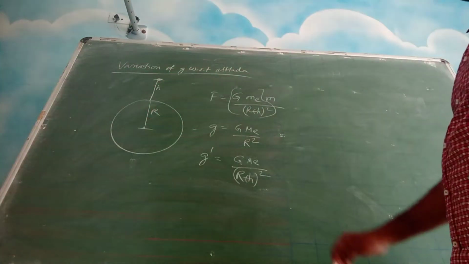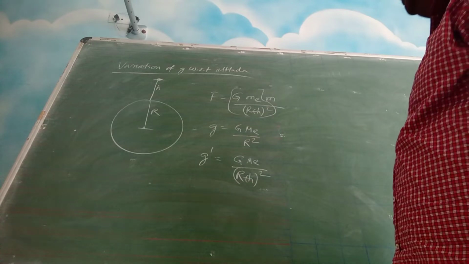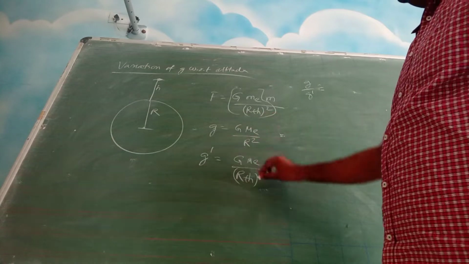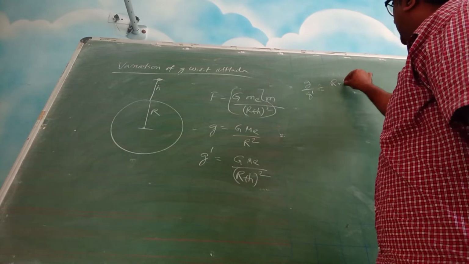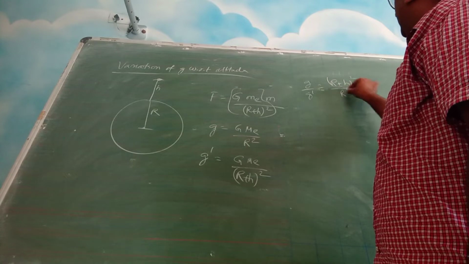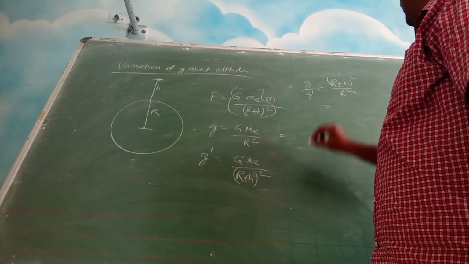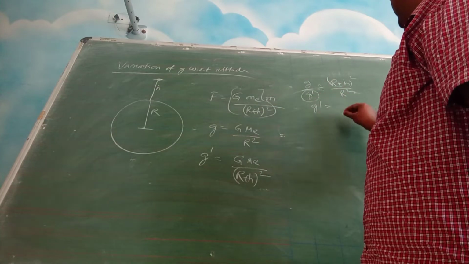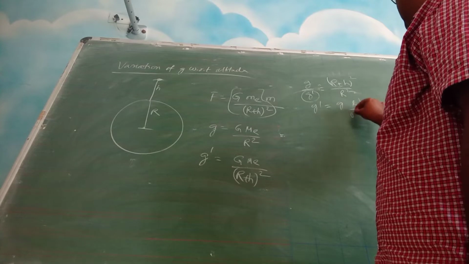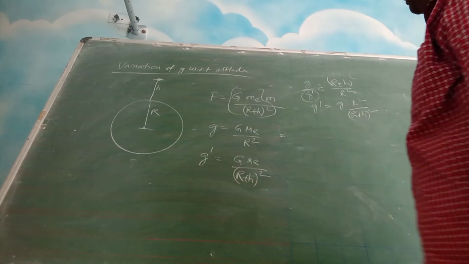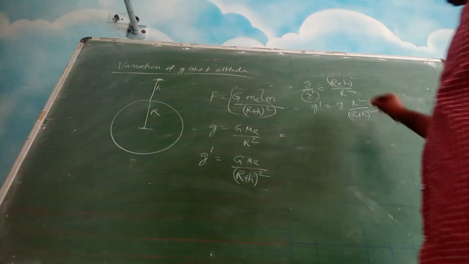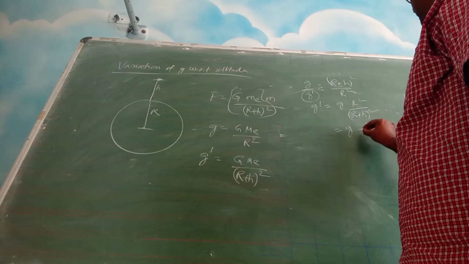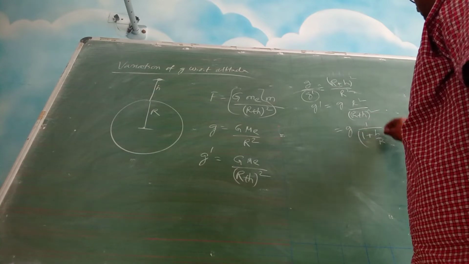So we can take g upon g dash will be equal to, G Me will be cancelled, so it will be (r plus h) whole square by r square, right? We basically want to find g dash, so we write g dash is equal to g r square by (r plus h) whole square. So this is the expression we got. Now divide numerator and denominator by r square, you get g dash equals g upon (1 plus h by r) whole square.